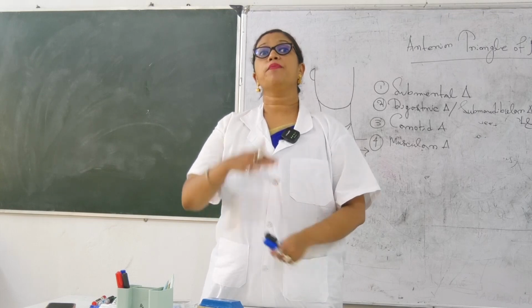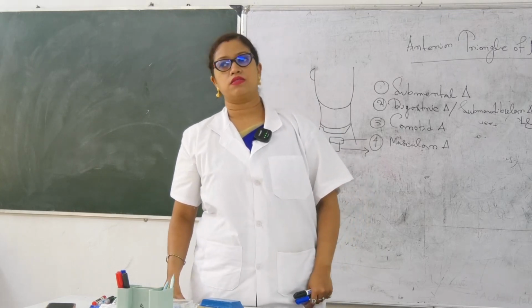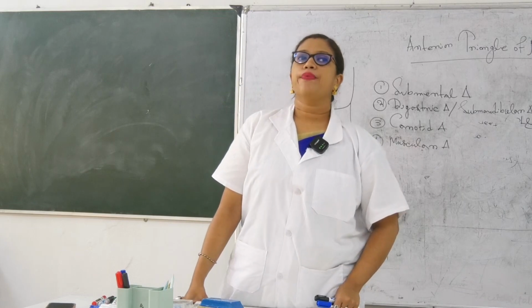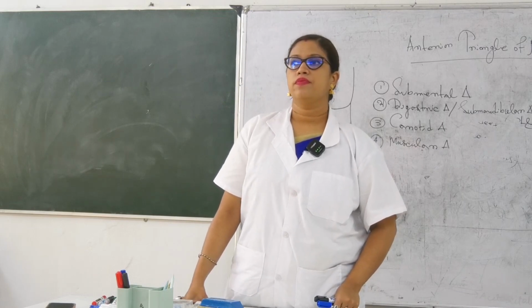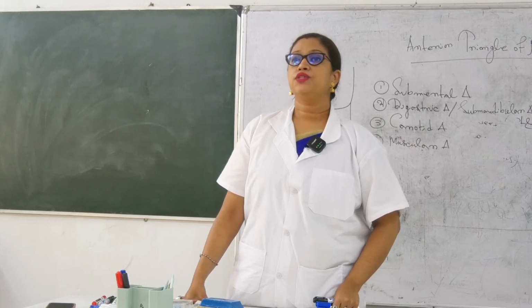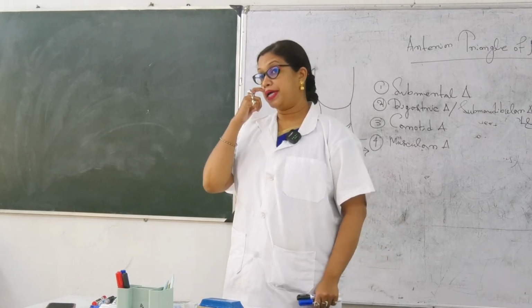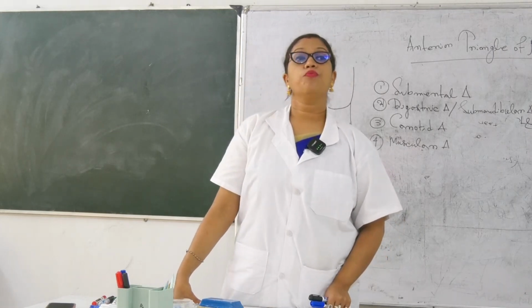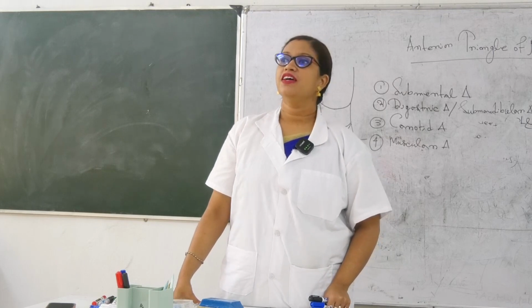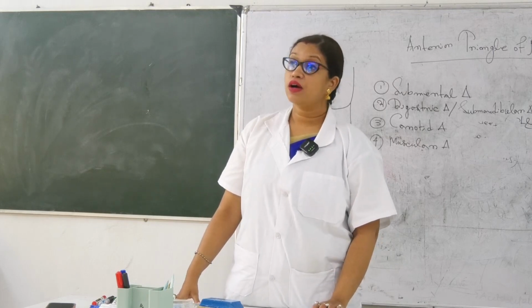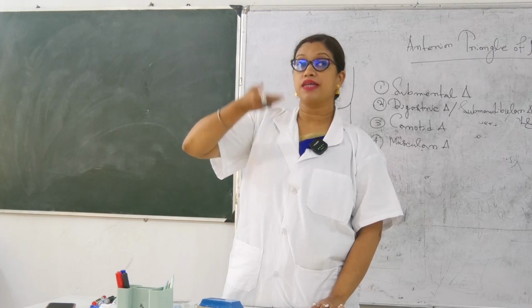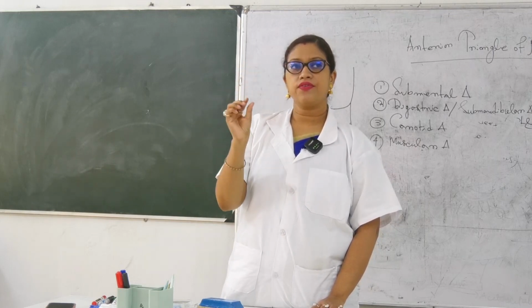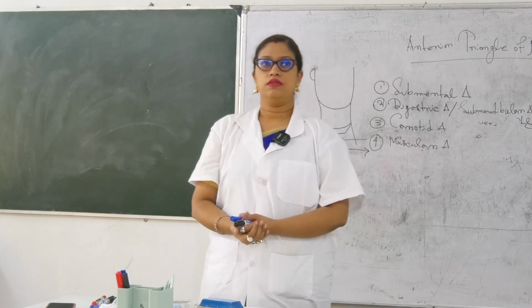Now if you are doing it below the isthmus, what will happen? It will also lead to some kind of complication. So which position is right? Only right at the middle of the isthmus. You have to take the isthmus upward, then you will get the trachea, and you have to intubate over there.